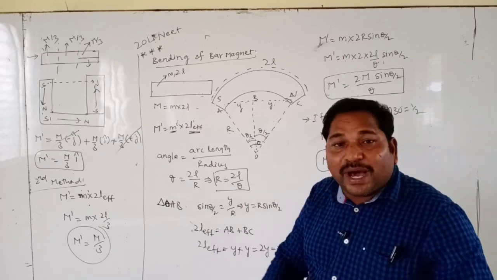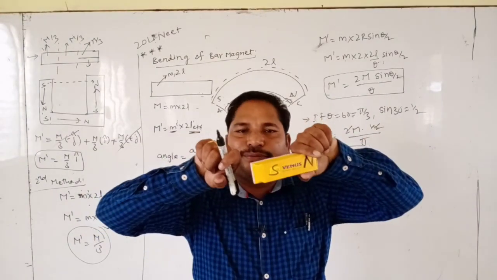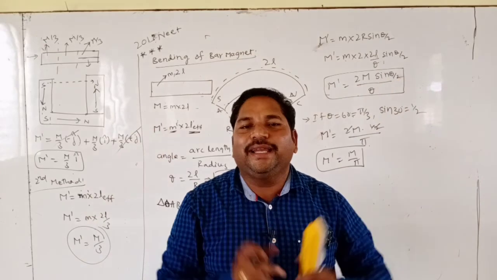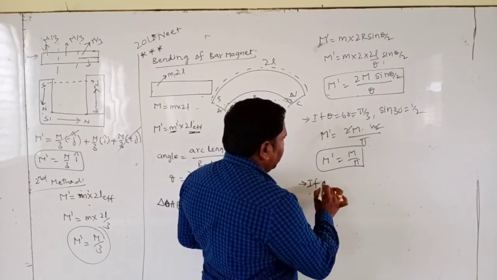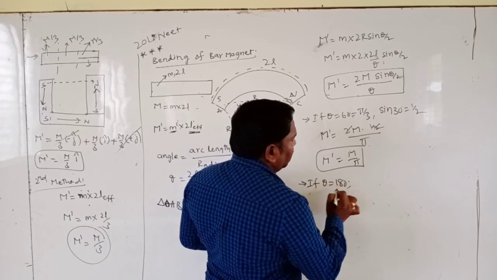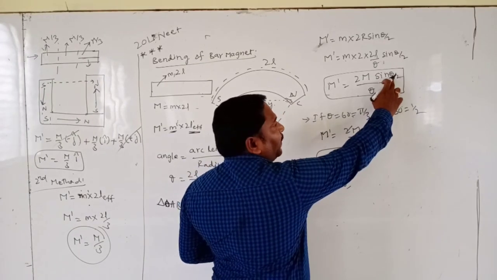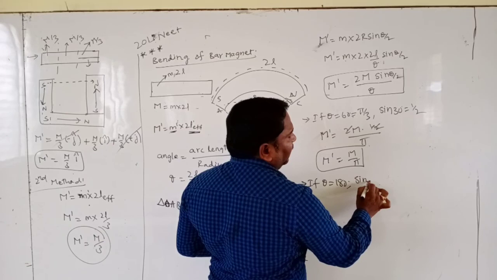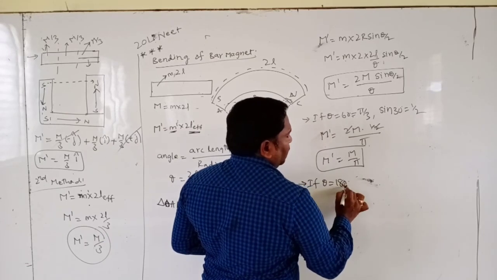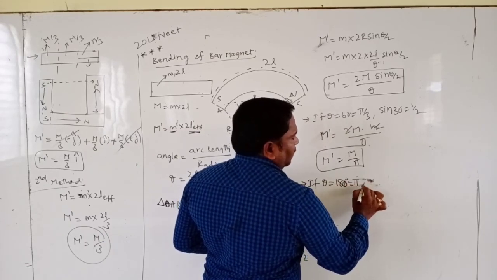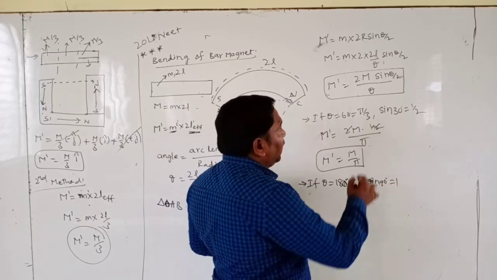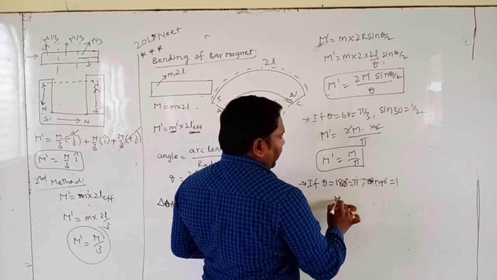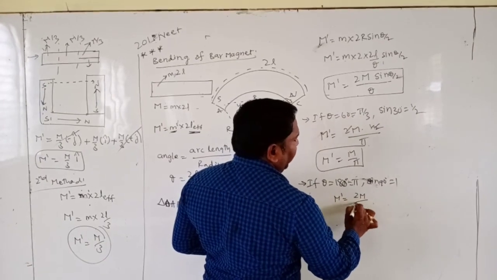Suppose this bar magnet is bent in the form of 180 degrees. If theta equals 180, then theta by 2 is 90, and sin 90 means 1. So m dash is equal to 2m by pi.